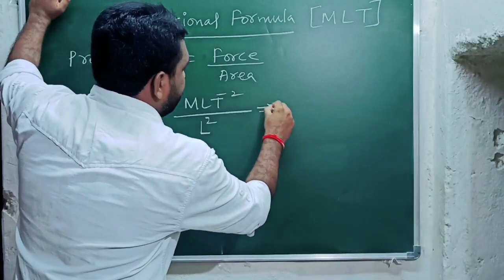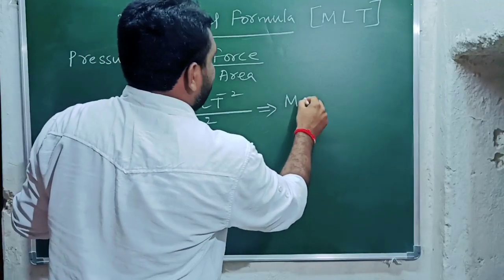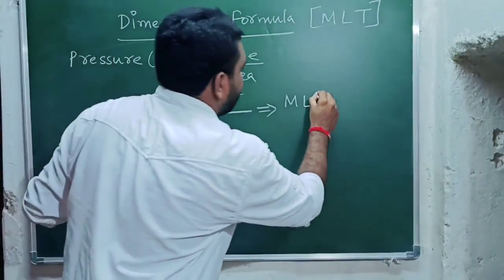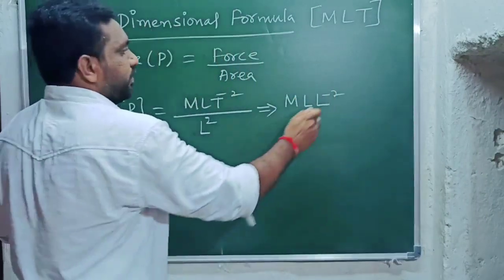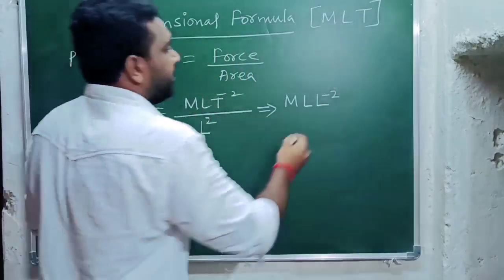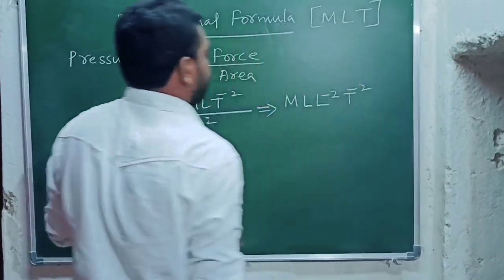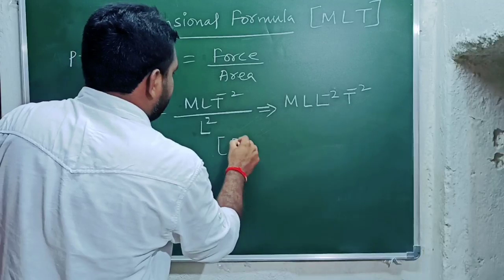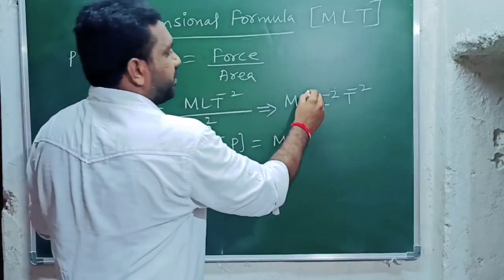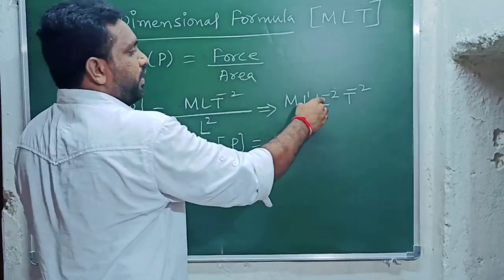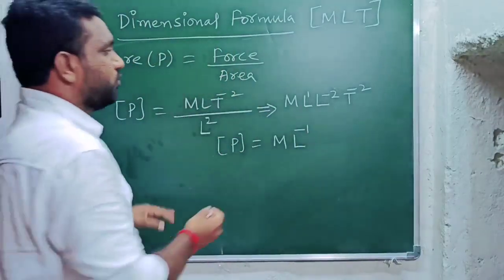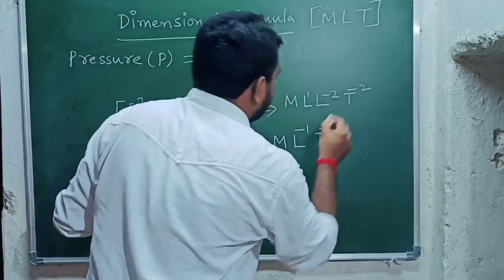So now if we simplify this one, what can I write here? M L. If this L to the power of 2 goes upside, it becomes L to the power of minus 2. Okay, we have to change the sign. So we need to add the powers of L. Here 1 minus 2, what will we get? Minus 1. L to the power of minus 1. For the remaining term we have to write as it is, T to the power of minus 2. So after the simplification, the dimension formula of pressure is given by M L to the power of minus 1 T to the power of minus 2.